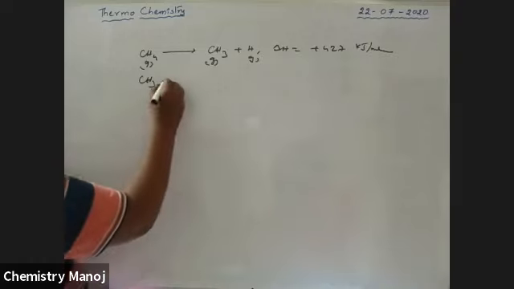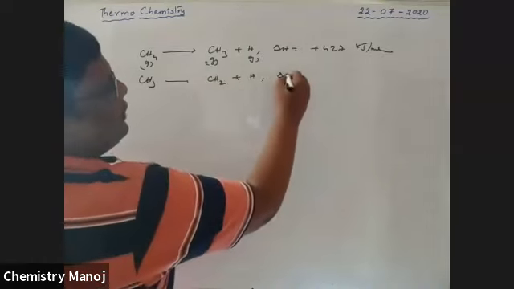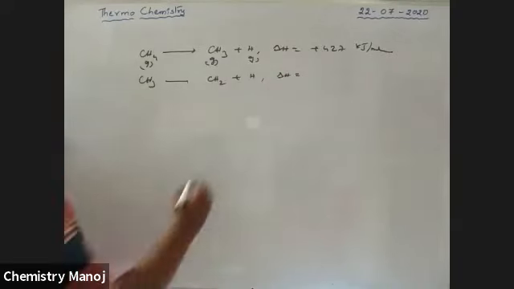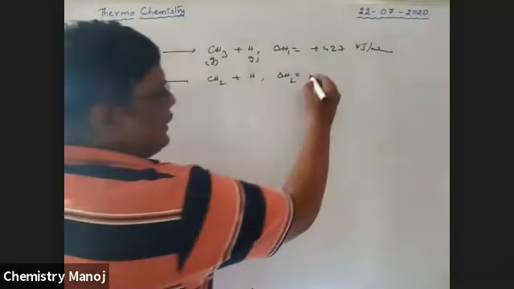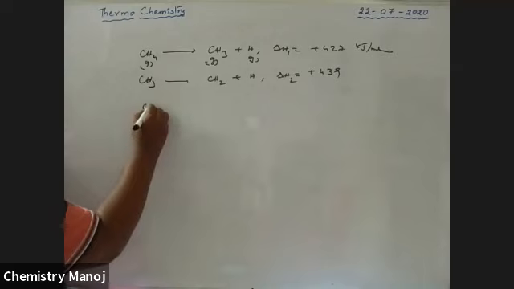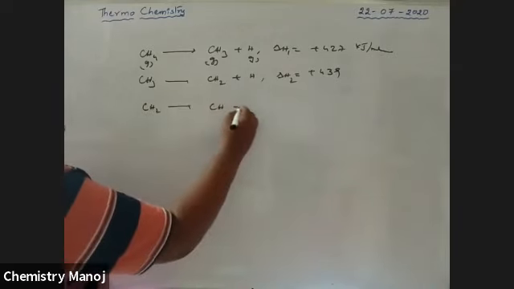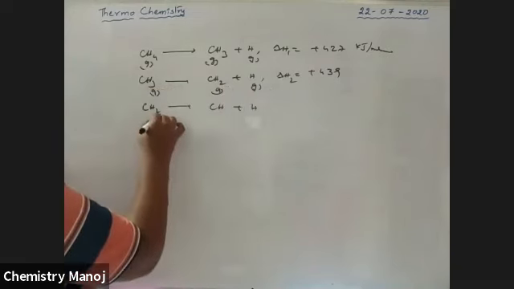Okay, CH3 is changed to CH2 by breaking one more atom. That is delta H2, plus 439 kilojoule per mole. Now CH2 changes to CH plus hydrogen. All these are gaseous, once again I am repeating.